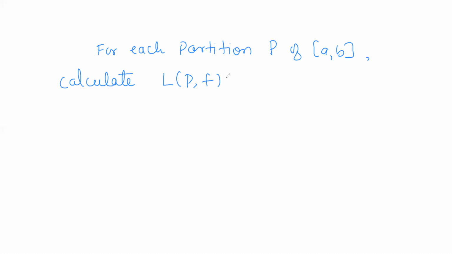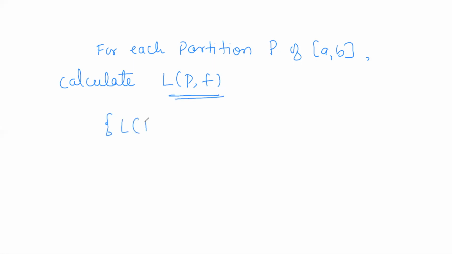Any partition is nothing but a set of finitely many points from a to b. So you can define plenty of partitions on a given closed interval. So consider all possible partitions on the closed interval [a, b]. With respect to each of those partitions, calculate L(P, f).